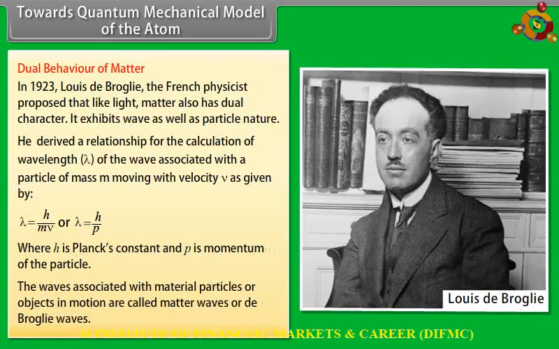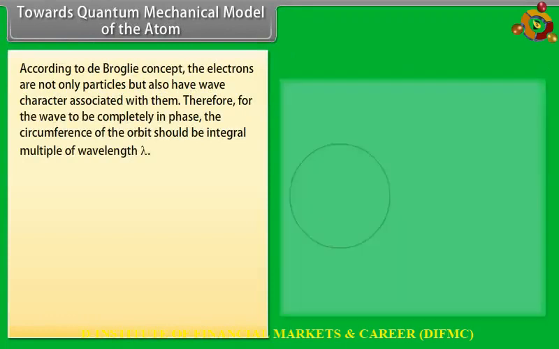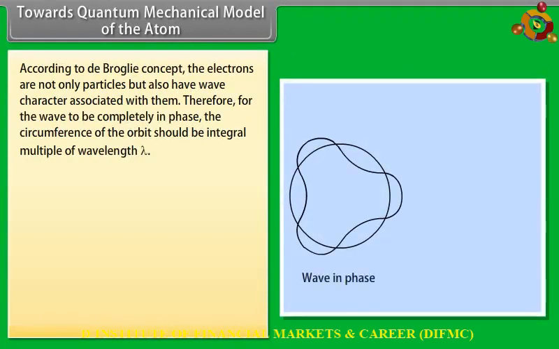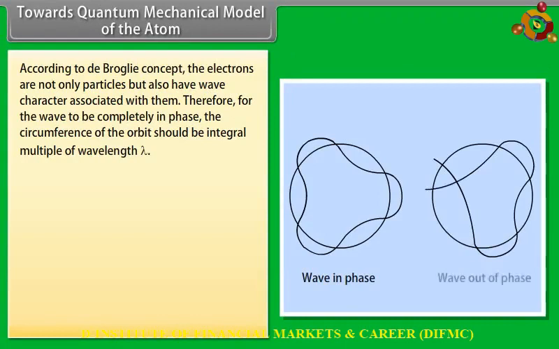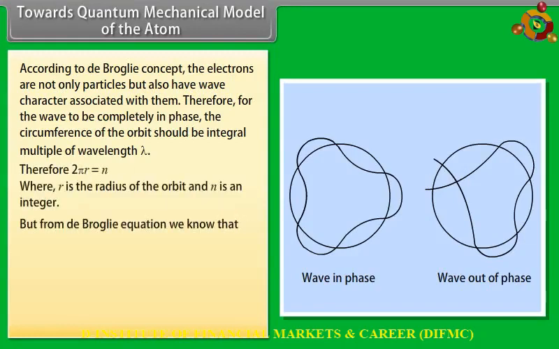The waves associated with material particles or objects in motion are called matter waves or de Broglie waves. According to the de Broglie concept, electrons are not only particles but also have wave character associated with them. Therefore, for the wave to be completely in phase, the circumference of the orbit should be an integral multiple of the wavelength lambda. But from the de Broglie equation we know that lambda equals h upon mv. Hence, 2 pi r equals n into h by mv, where mvr equals n into h by 2 pi.